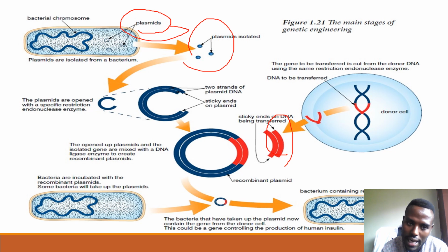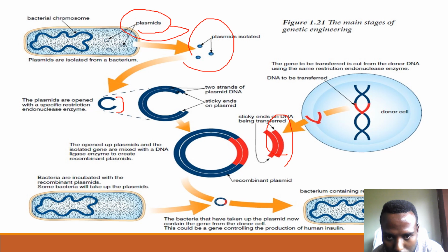Maaliif gene bira aditti godhu jemna waan ta'eef hin banama jechuudha. Eenyuun banama? Restriction endonuclease enzymes, which make the two strands of plasmid DNA sticky. Then this sticky DNA is transferred into the recombinant plasmid. The opened-up plasmid and the isolated gene are mixed with DNA recombinant plasmid by using ligase enzyme fayyadamuudhaan walitti